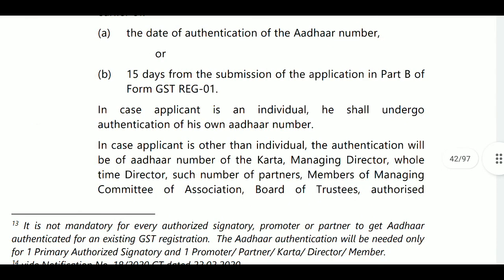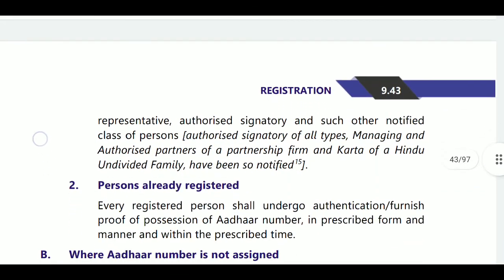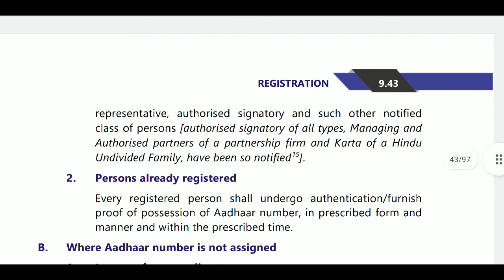Next, in case the applicant is an individual, he shall undergo Aadhaar authentication on his own Aadhaar number. If it is other than an individual, then if it is a HUF, the Karta is liable. If it is a company, the managing director; and for other persons, whole time directors, members, managing committee, manager, associate person, board of trustees, or authorized person, they are required to get their Aadhaar authentication in GST.